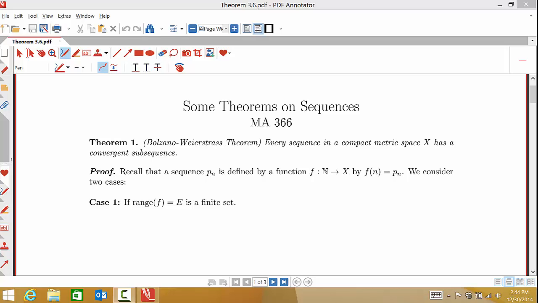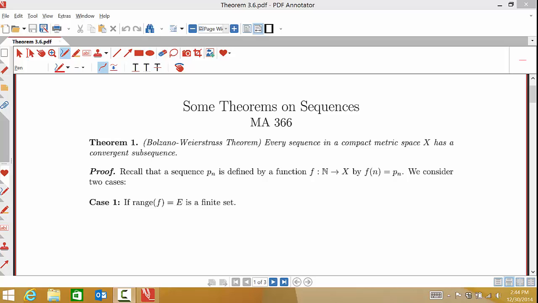It has applications in mathematics, certainly, and even has applications in fields like economics. Before we go into the proof, I would put out a warning that this does not immediately apply to the real numbers, because the real numbers are not, in general, a compact metric space. The compact is very important. So let's look at the proof here.